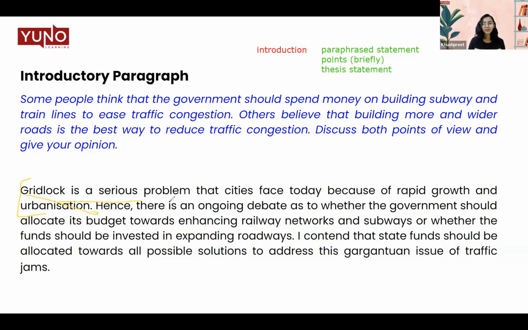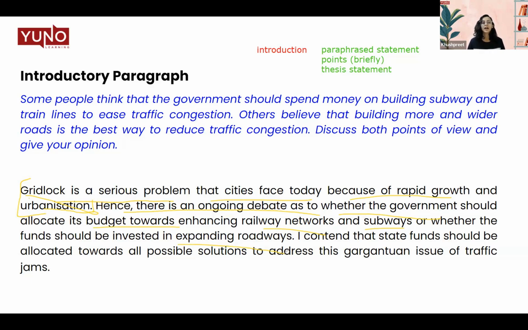So gridlock is a serious problem that cities face today because of rapid growth and urbanization. So gridlock is basically traffic congestion. It's a synonym for traffic congestion, and it is a serious problem being faced by a lot of the cities. Hence, there is an ongoing debate as to whether the government should allocate its budget towards enhancing railway networks and subways, or whether the funds should be invested in expanding roadways. So this is the paraphrase statement. Whatever the question was, I've written the same thing, but in my own words.